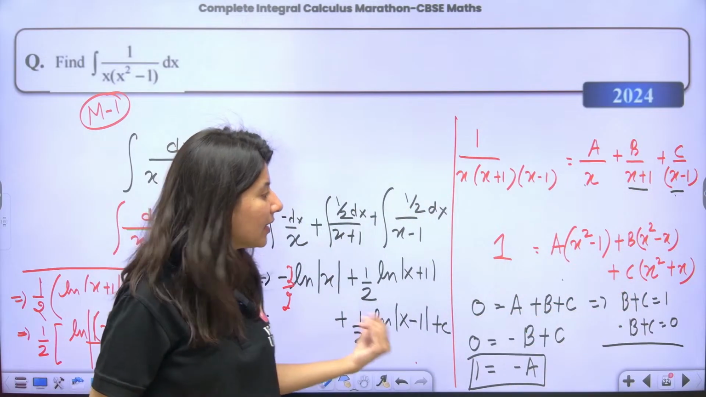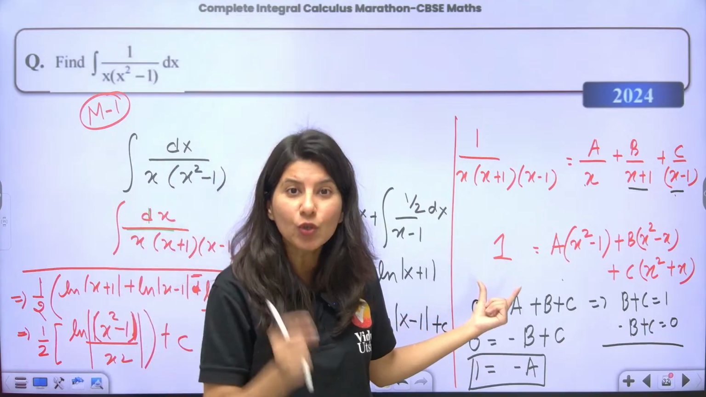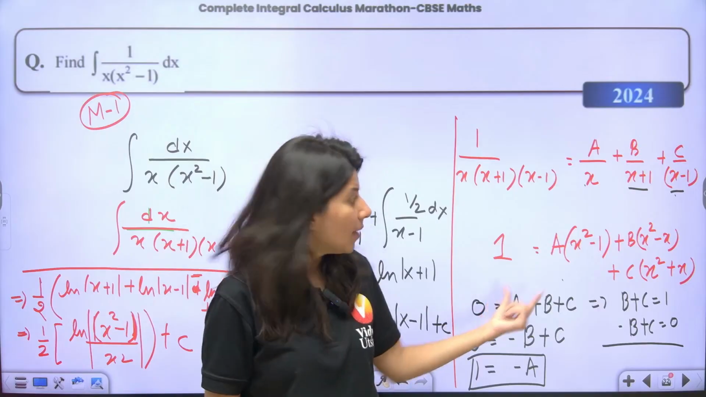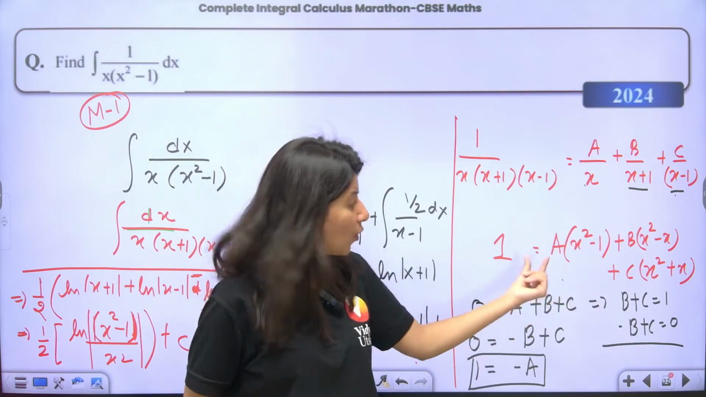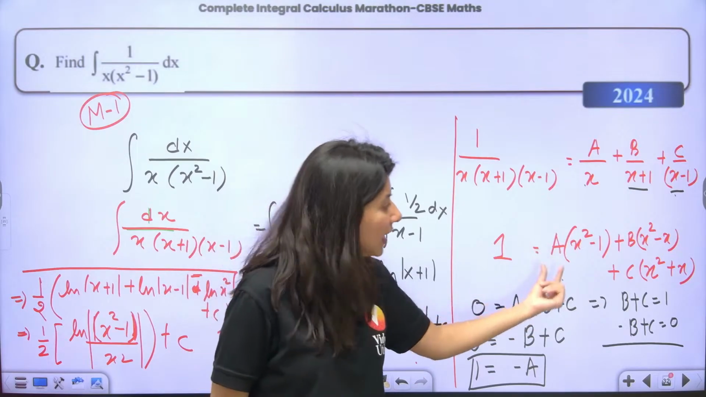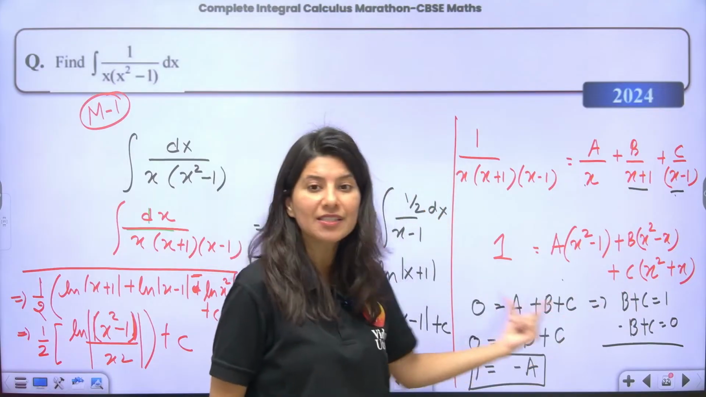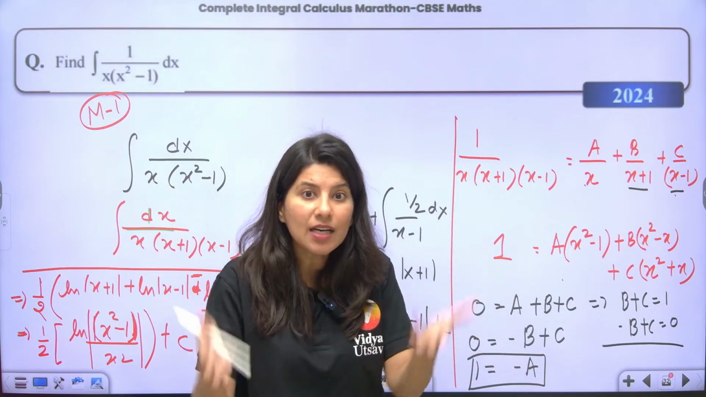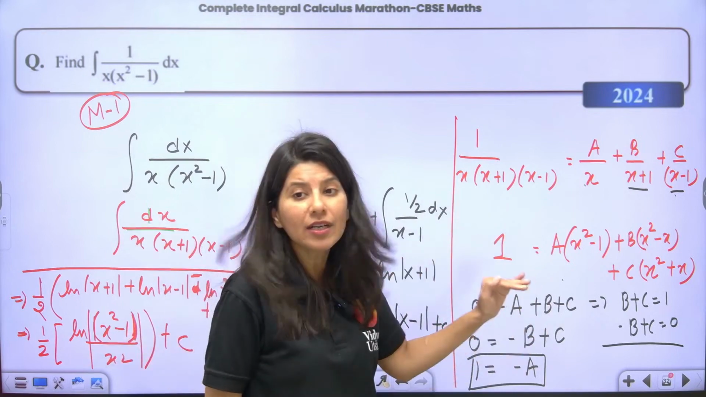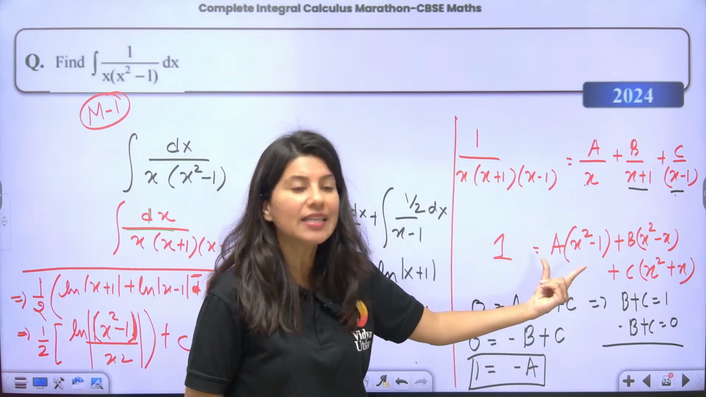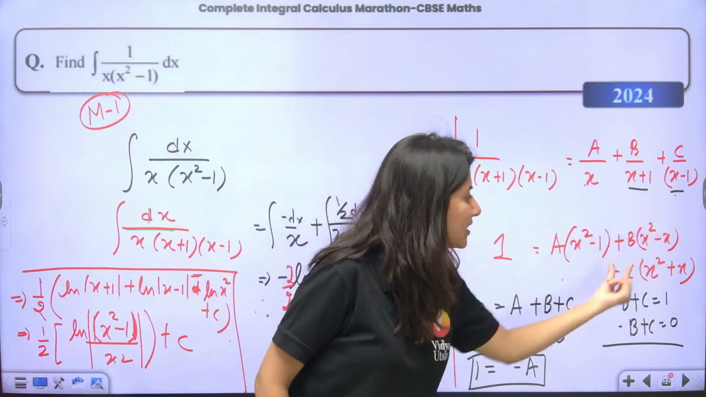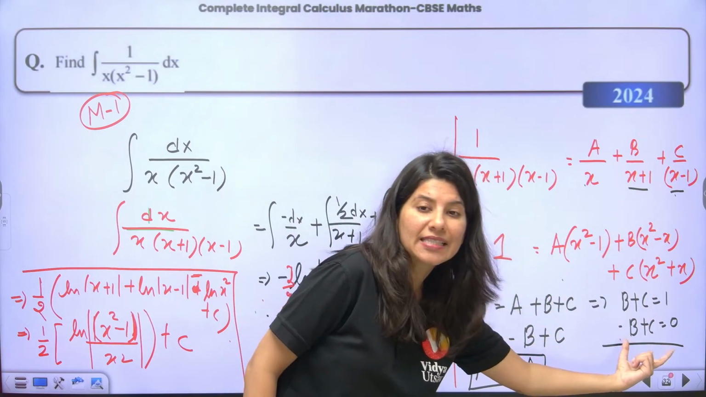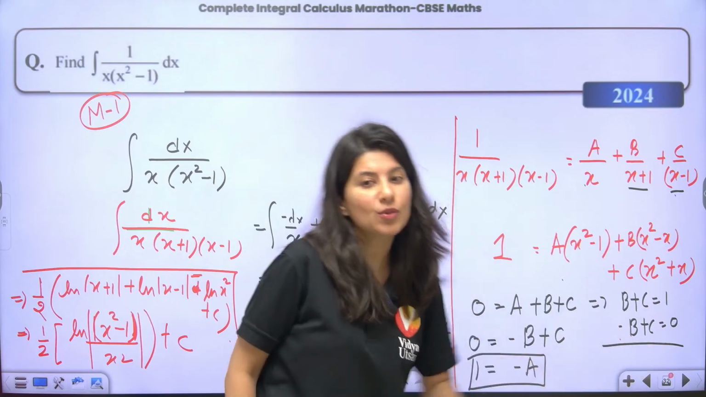Now just tell me one thing. On the left hand side, do you see any term of x square? No ma'am, there is no term of x square. But on the right hand side you can see. So what are the terms of x square? A, B, C. A plus B plus C, so that is going to be 0. Similarly, on the left hand side, is there any term of x? No ma'am, no term of x. On the right hand side, can you see? Yes. What are those terms? Minus B and plus C. So minus B plus C is equal to 0.